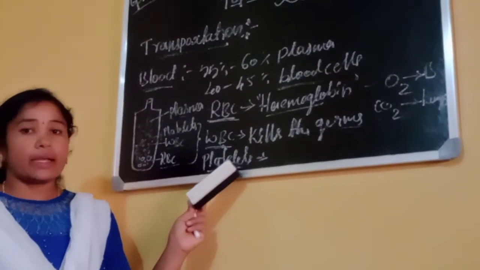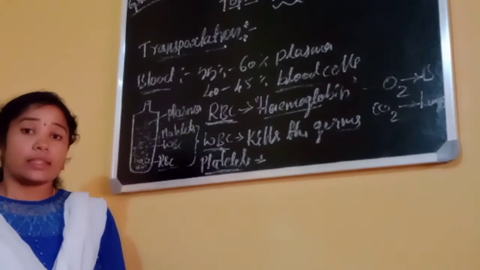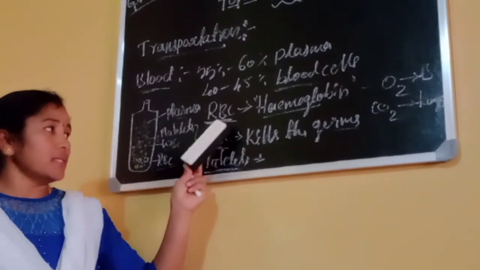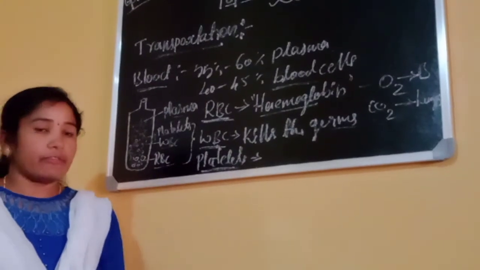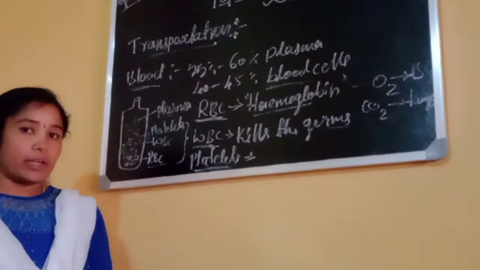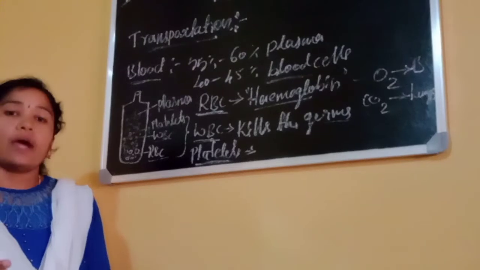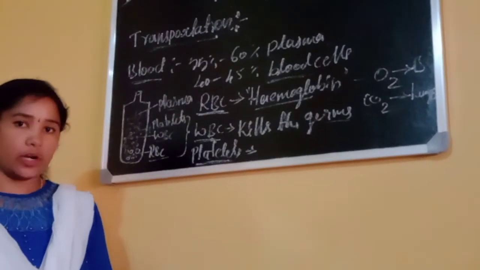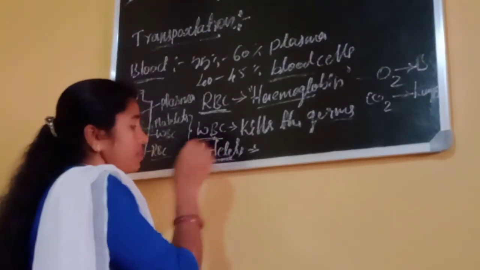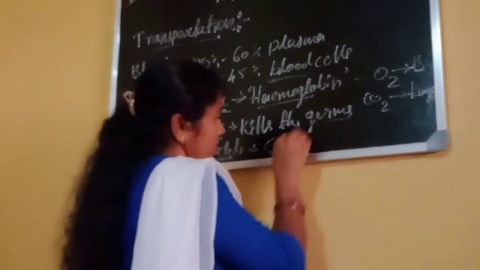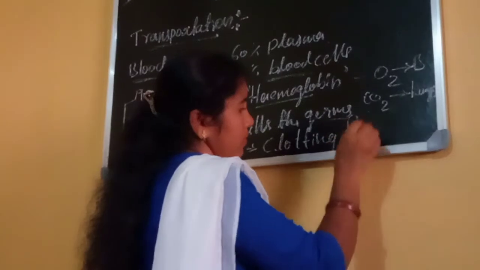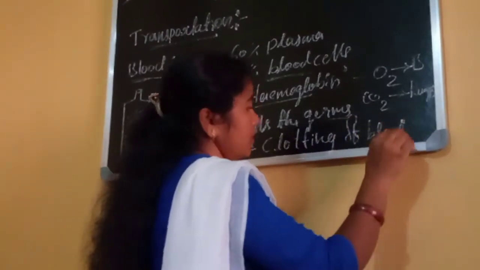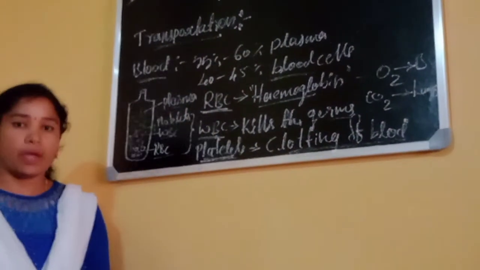Fibrinogen and prothrombin convert into fibrins. These fibrins and RBCs form a network that avoids the flow of blood from our body. That is the platelets' function. That we call clotting of blood.